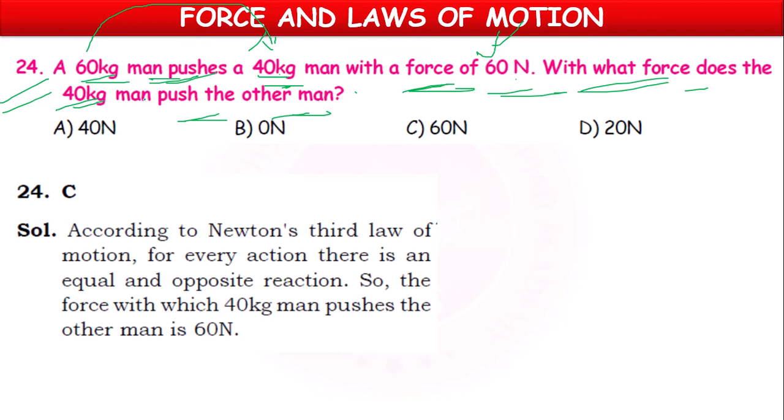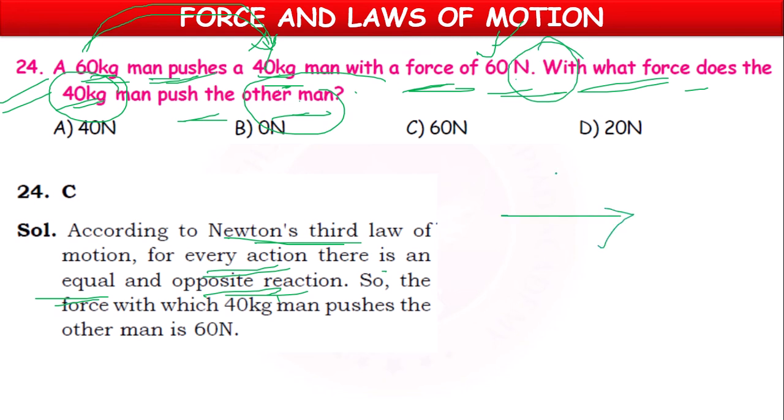So then, with what force does the 40 kg man push the other man? According to Newton's third law, for every action, there is an equal and opposite reaction. So, if this man pushes the 40 kg man with a force of 60 newtons in this direction, then the 40 kg man also pushes the 60 kg man with the same force but in the opposite direction. So, the answer 60 newtons is the correct option. Option C is right.